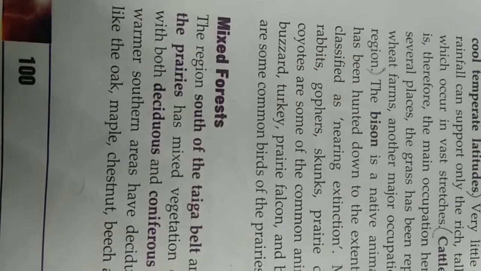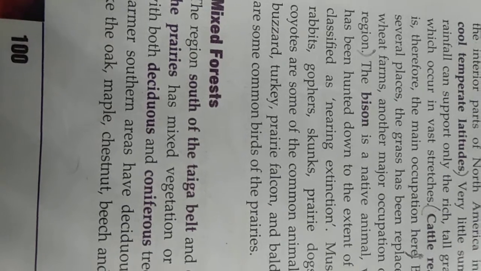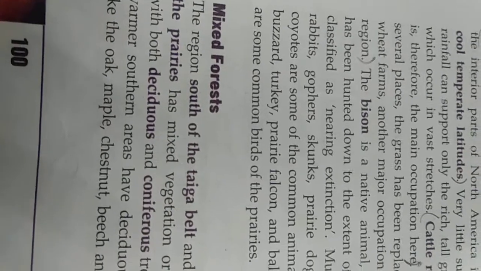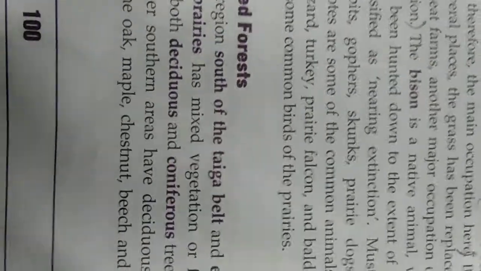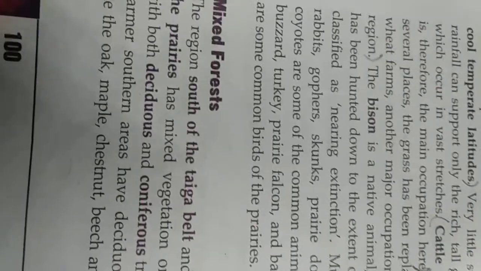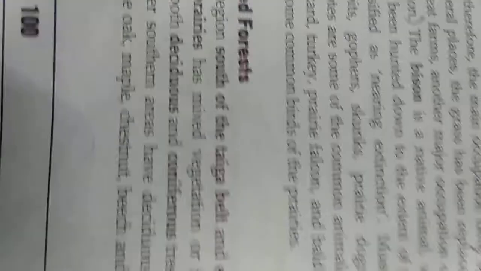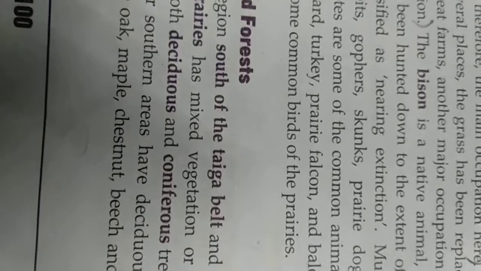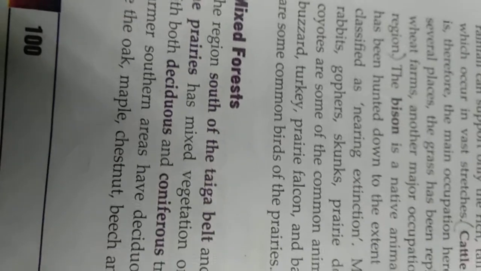Next is the mixed forest. What is a mixed forest? This region comes in the south of the taiga belt and the prairies. Here the vegetation is both deciduous and coniferous. That's why it is known as mixed forest. The southern side is warmer, so here deciduous trees like oak, maple, and chestnut are found.